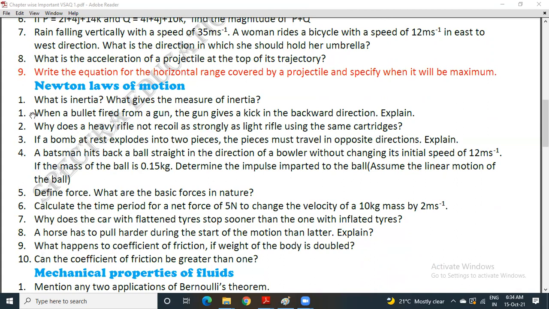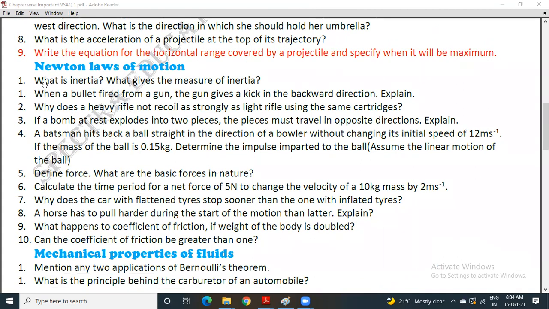Then, from the chapter Newton's laws of motion. First question, what is inertia? What gives the measure of inertia? So once again, the same number has been given. Okay, nothing to worry. The next question: when a bullet is fired from a gun, the gun gives a kick in the backward direction. Explain.